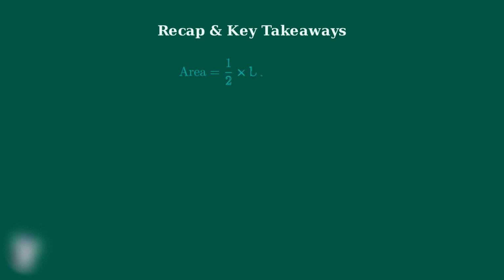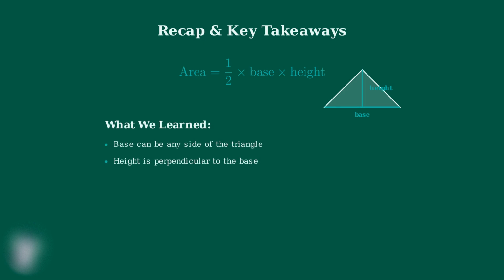The fundamental formula for finding the area of any triangle is 1/2 times base times height. This simple yet powerful formula is the foundation of triangle geometry. Throughout this video, we discovered several key principles that make triangle area calculations both reliable and versatile.